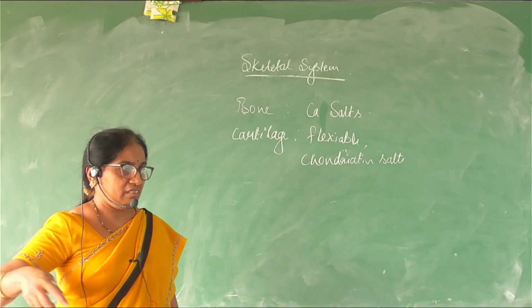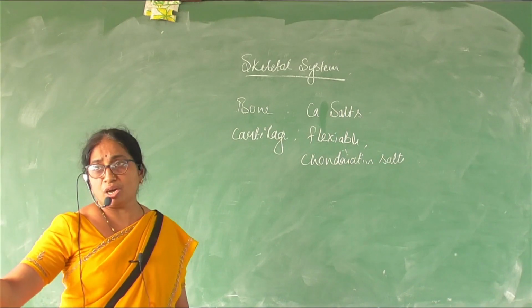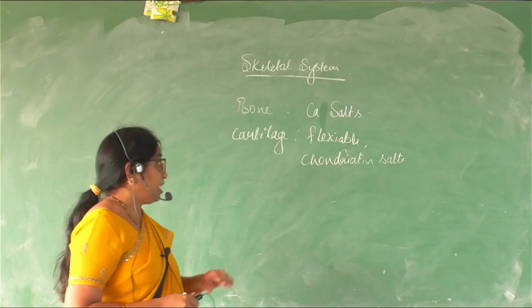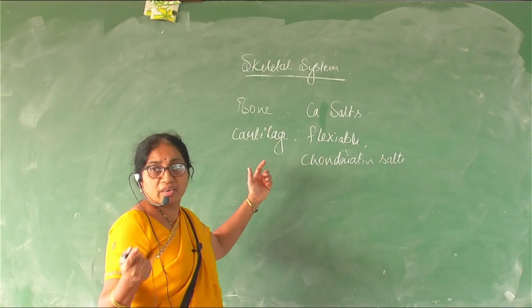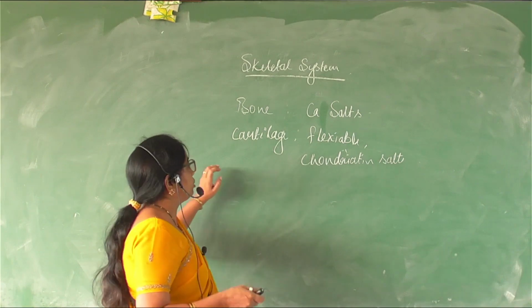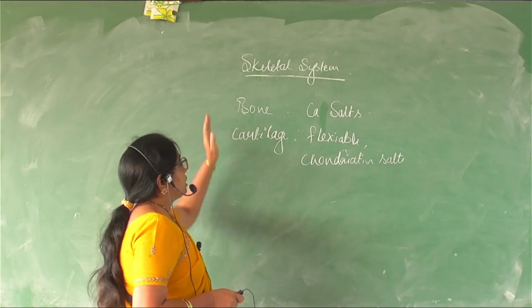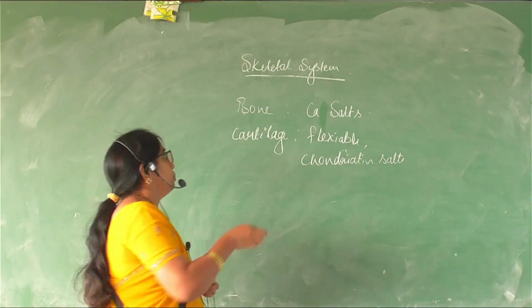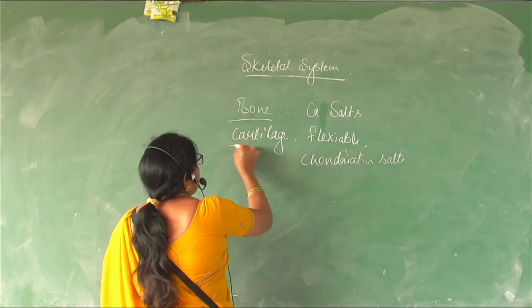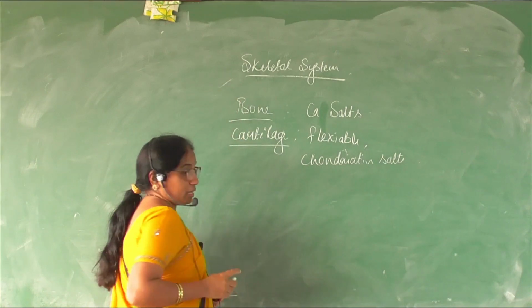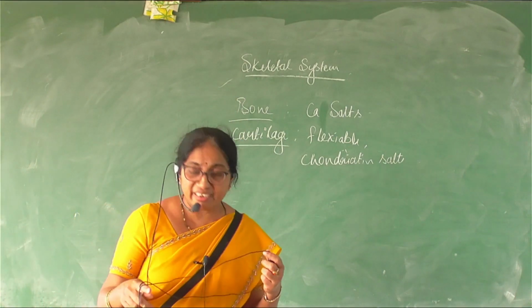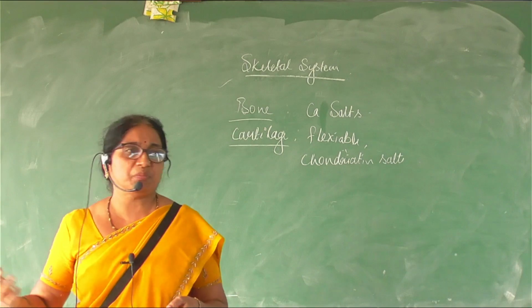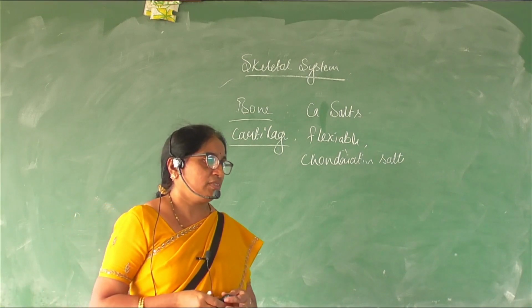You might have seen, if somebody falls down very hard, they may undergo hairline cracks or different kinds of fractures. So the skeletal system is made up of the bone and cartilage. So we are supposed to study what is the function of this skeleton. Is there any need that man should have an endoskeleton which is made up of bone and cartilage?